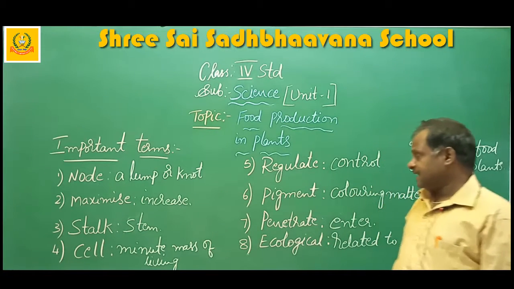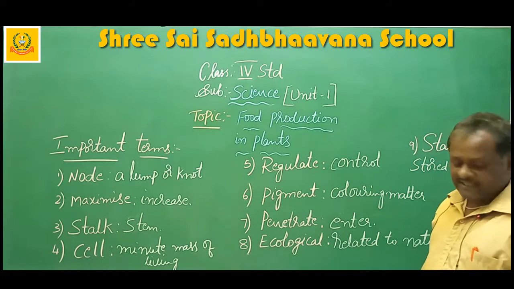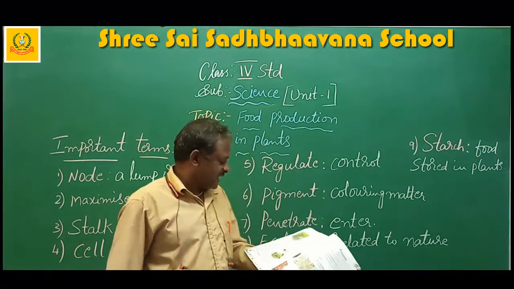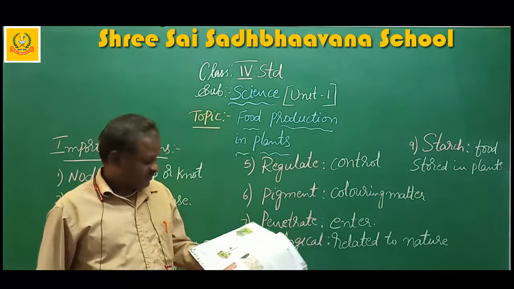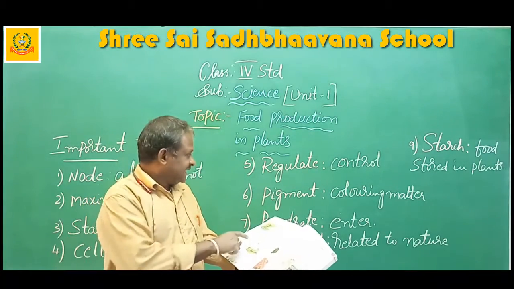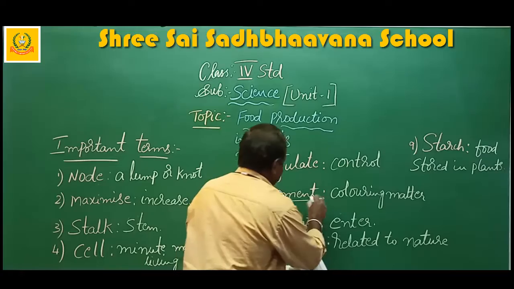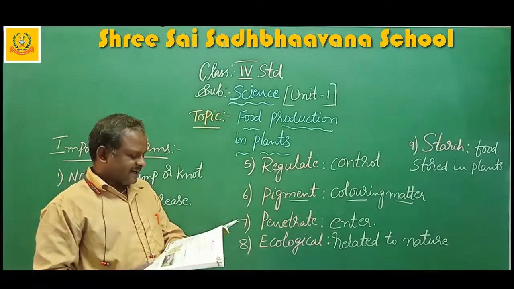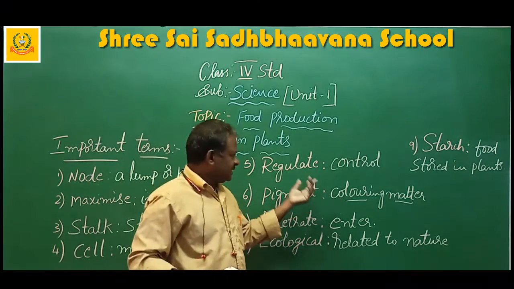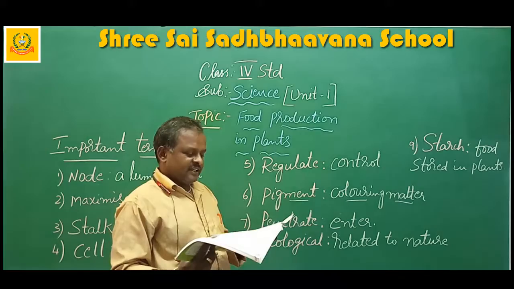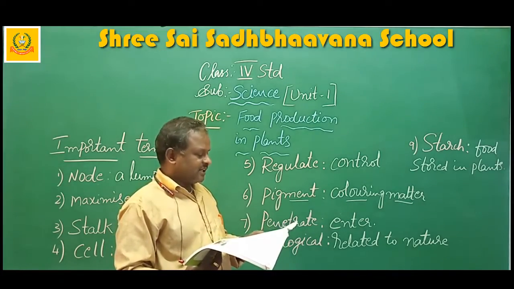Next, food process in plants. Plants need different things to make their own food. First one is chlorophyll. It is a green pigment, that means coloring matter. In the stomata, the word regulate comes. See here, the guard cells regulate the opening and closing of the stomata.